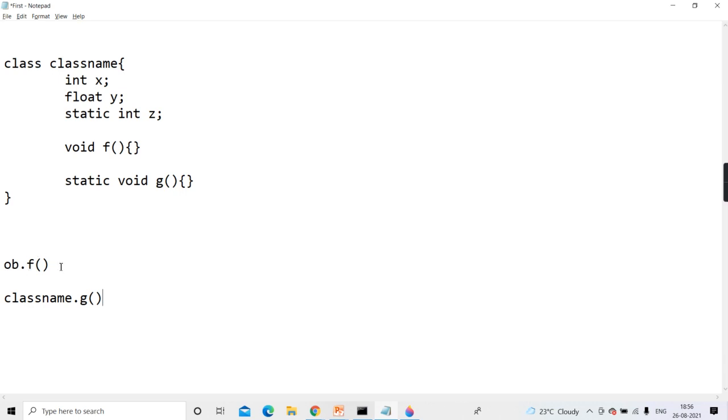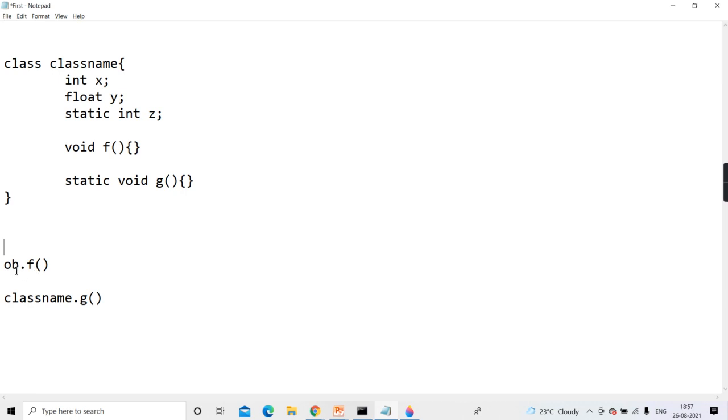So the basic thing is clear. If it is an instance method, it can access both the data, and to invoke it, first you need to create what? An object. Now how to create an object, I haven't told you. I'm coming to that, don't worry. I'll show you how to create an object of this class. But object means a copy of that class. And you know, a class acts like a data type, and an object acts like a variable of that data type.